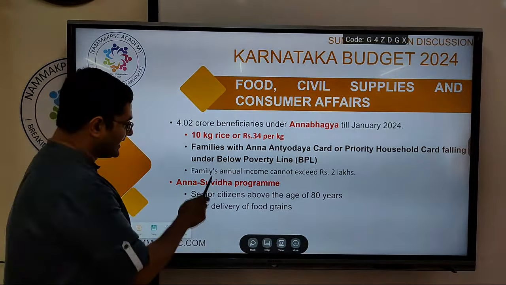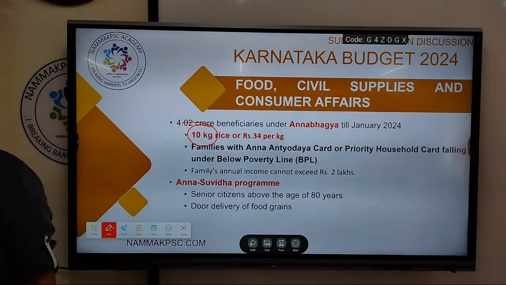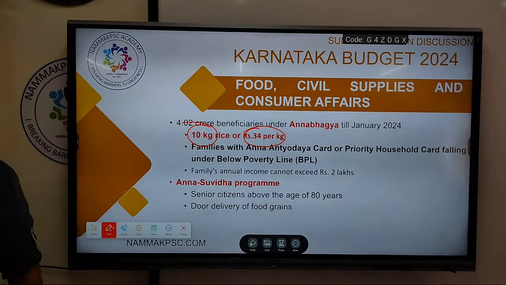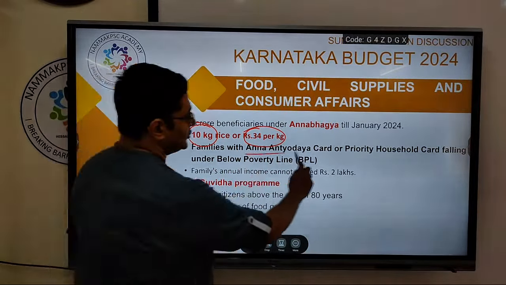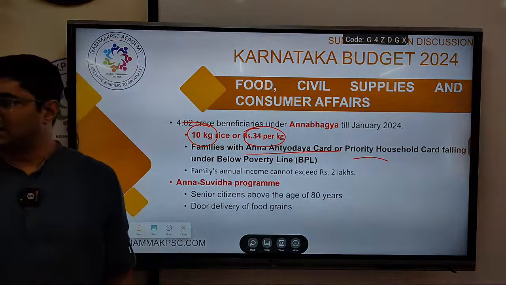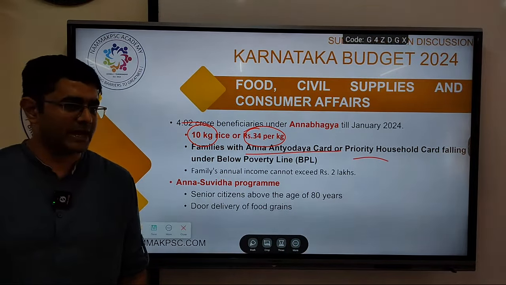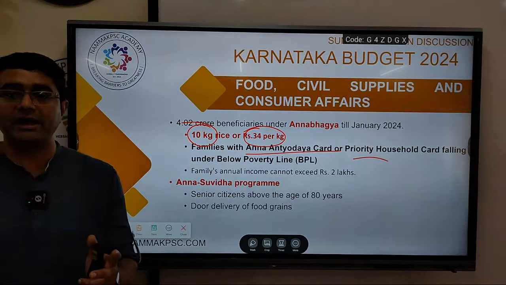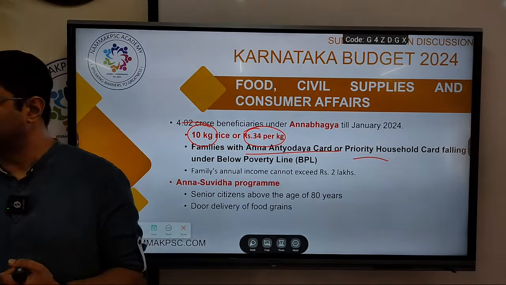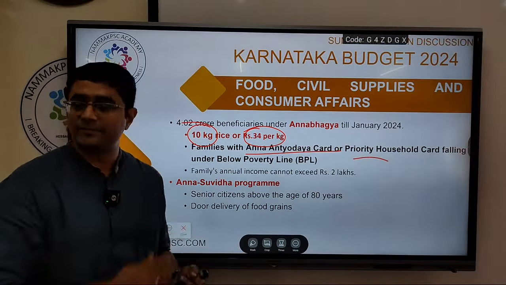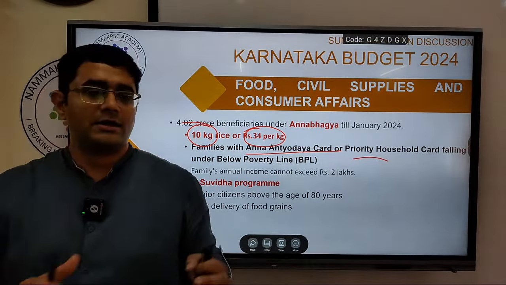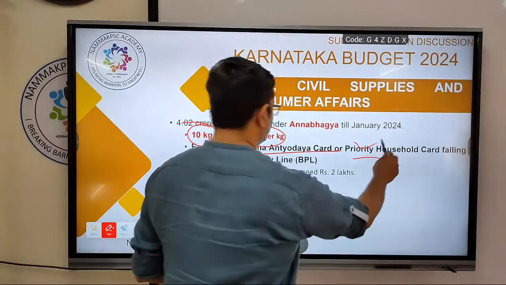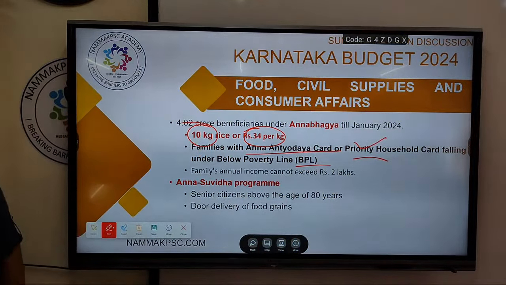These are the facts that you have to remember from your prelims point of view. 10 kg rice, at 34 rupees per kg alternatively. For whom? Anna Antyodaya card holders, priority households. There will be a priority household list. In the economic survey they will teach you that a household run by a widow is a priority household. A disabled family is a priority household. A Devadasi family is a priority household. Like that, either they have to be a priority household or belong to BPL families.